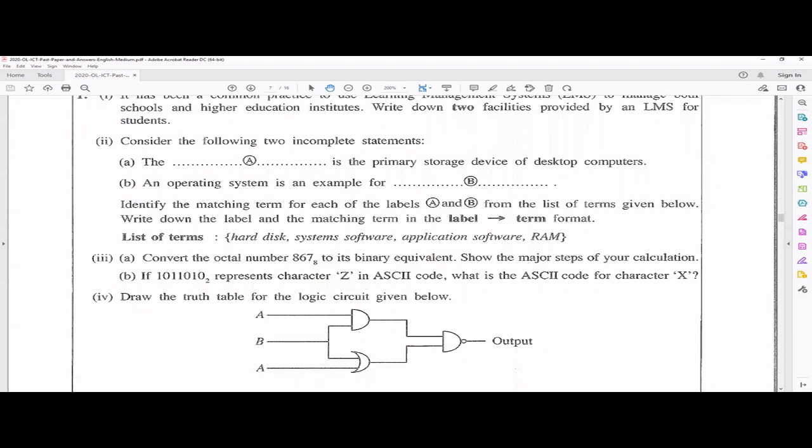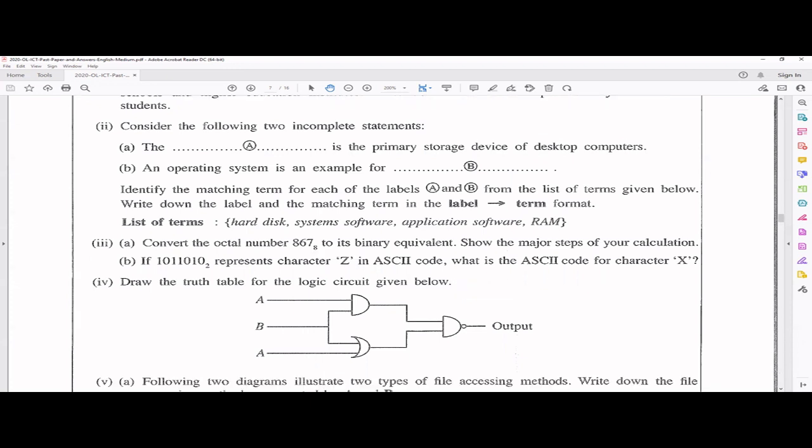Okay, third one. Actually, in this question, the question is wrong. If you read very carefully, you can see it says convert the octal number and they give 867. So you know in octal, the maximum digit you can go for is 7. Can we have 8 in an octal number? No. So this question is wrong. That's why you will get a bonus mark for this question, right?